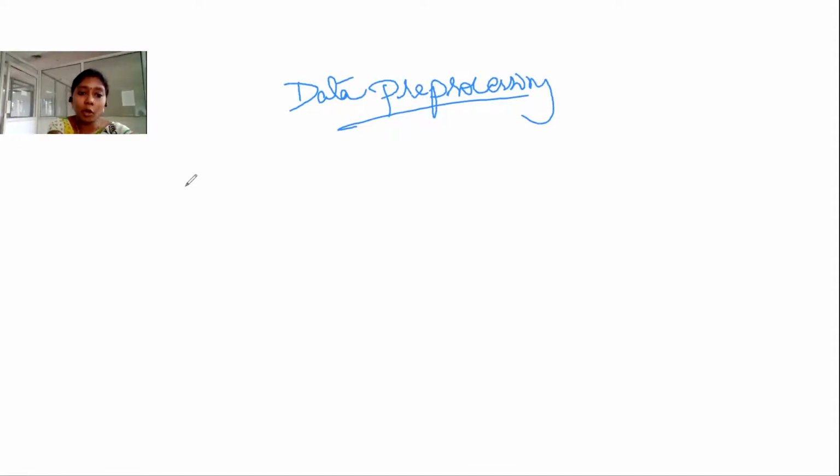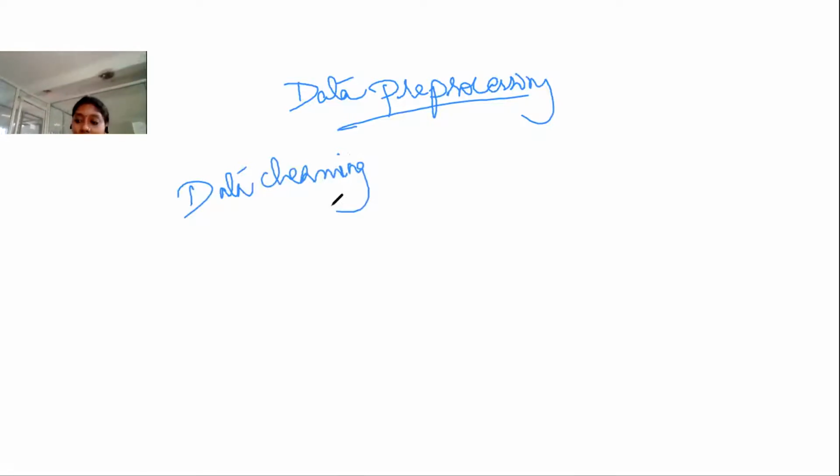So within that, we have several methods. Hope you can understand this writing. The data pre-processing is broadly categorized into different steps or phases.